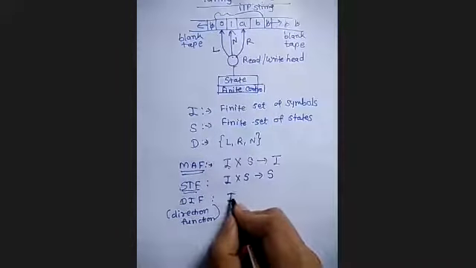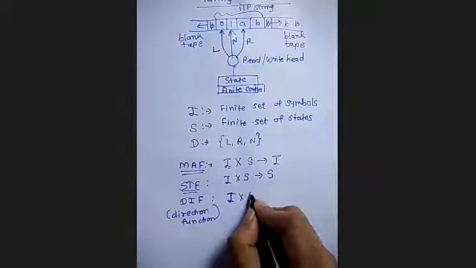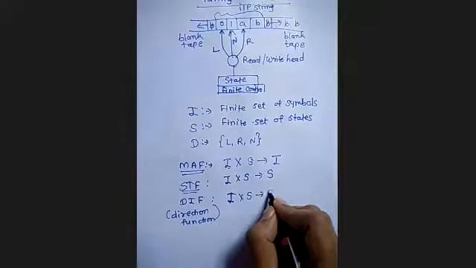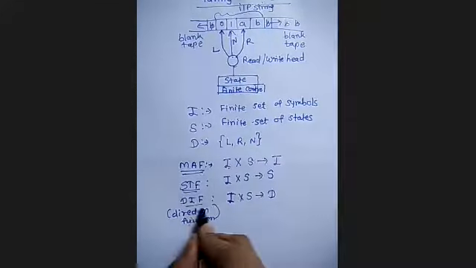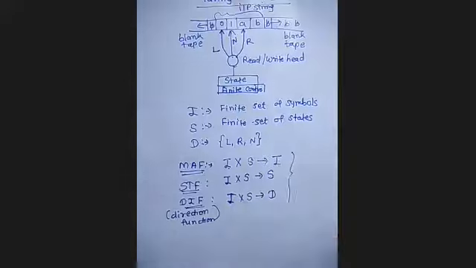So given the current input symbol and the current state, it determines the direction, where D, I told you, can be L, R, or N. Are the three functions clear? The only new function added is the direction function, because here the head pointer can move to the left, right, or remain at the same place, and you can perform the read as well as the write operation. Is it clear?